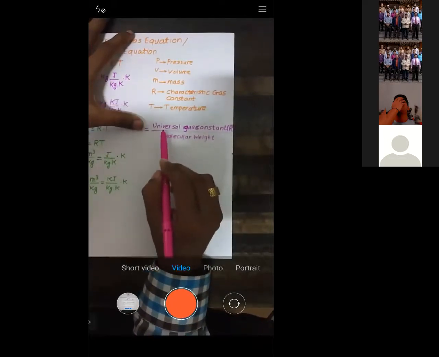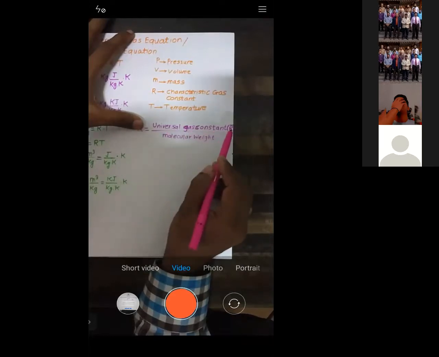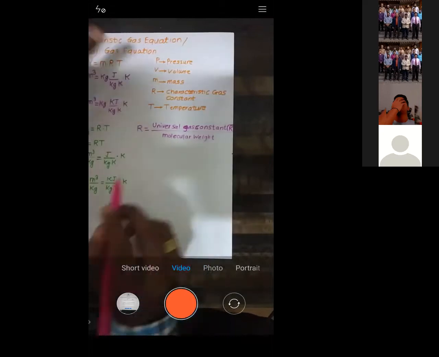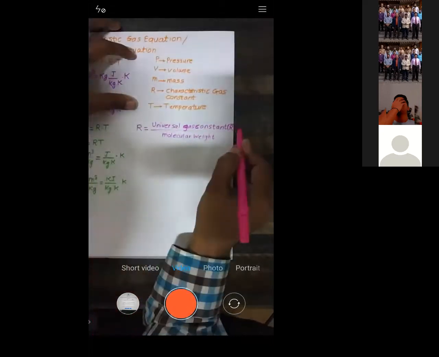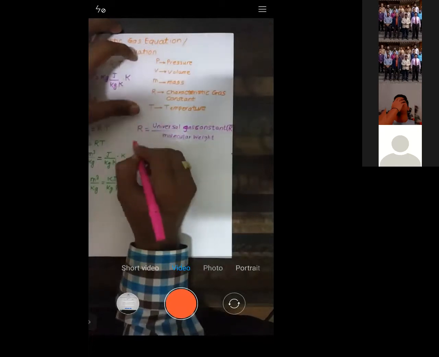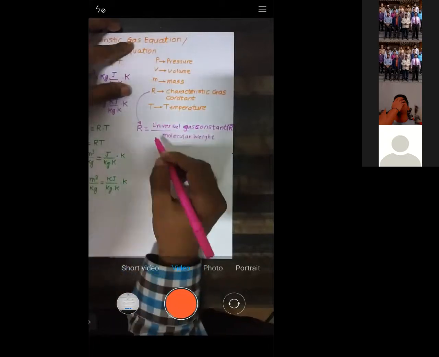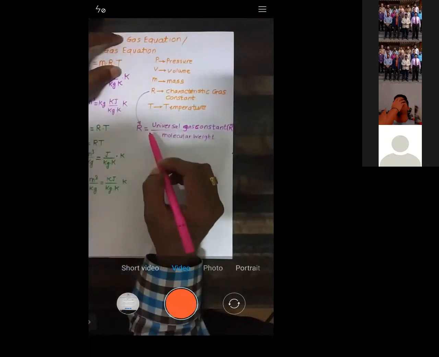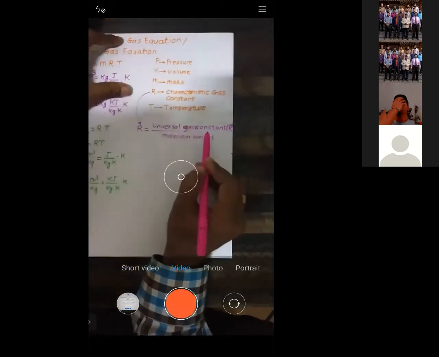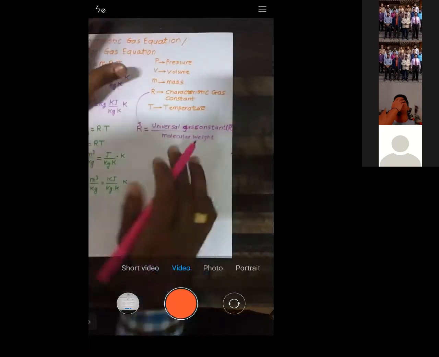It is the universal gas constant, that is R bar, divided by molecular weight. Try to understand. R is a characteristic gas constant, and to calculate it you require the universal gas constant, indicated by R bar, divided by molecular weight.